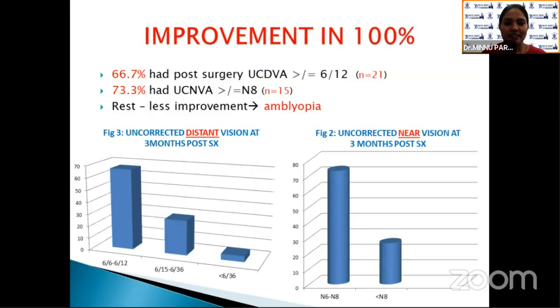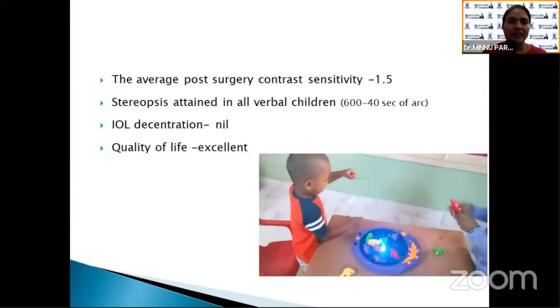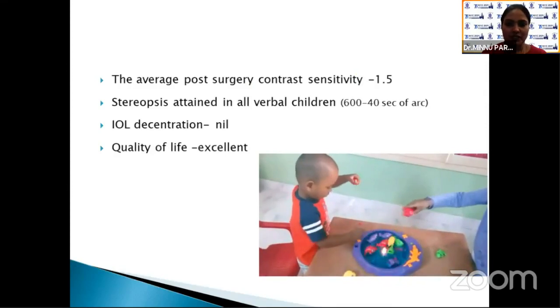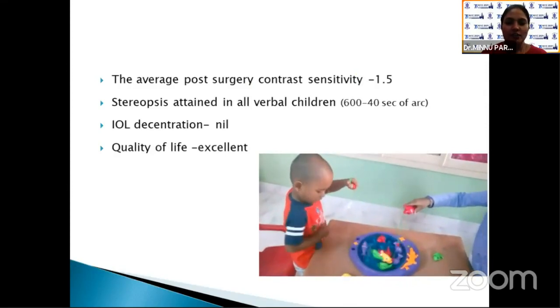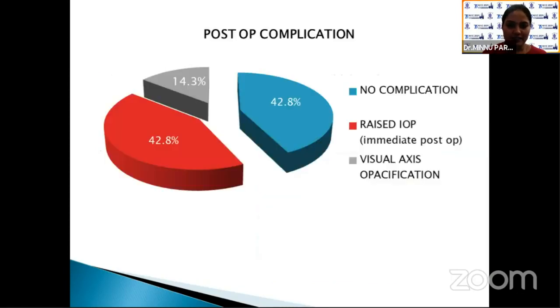66.7% had post-surgery uncorrected distant visual acuity of 6/12 or better. 73.3% had uncorrected near visual acuity of N8 or better. Rest had less improvement because of amblyopia in our study. No correlation of visual improvement with age was noted in our study. The average post-surgery contrast sensitivity was 1.5. Stereopsis was attained in all verbal children. No IOL degeneration was noted, and the quality of life was excellent.